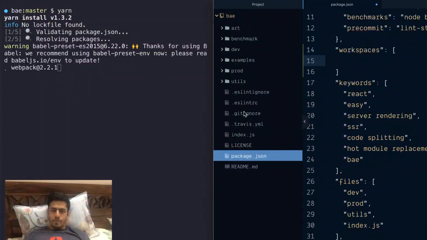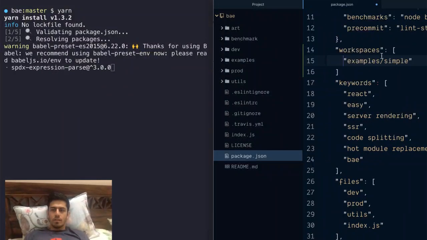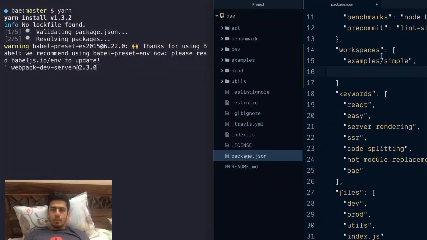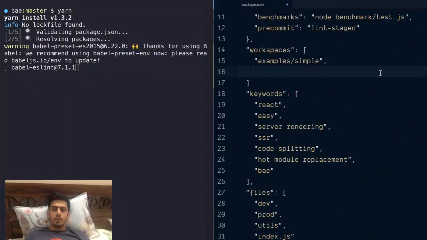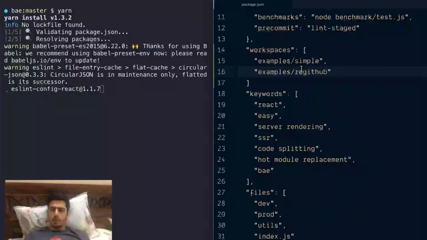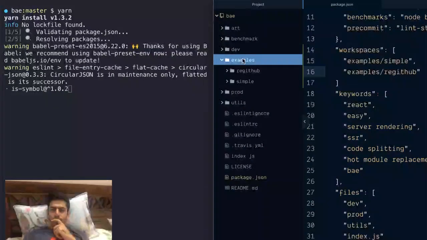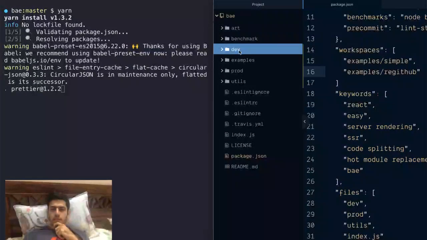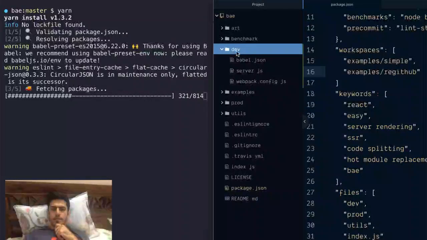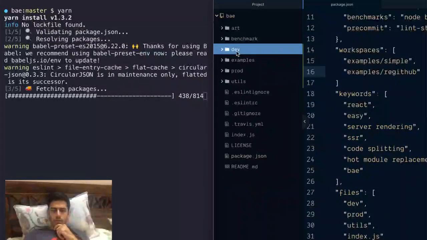So it seems like it should work in examples. So I can just say examples/simple. This is one of them. And what is the other one? examples/regithub, which is like a sample application that I usually like to create. Okay, let's see. I don't care about art, benchmarks will come to later. This dev folder seems useful.